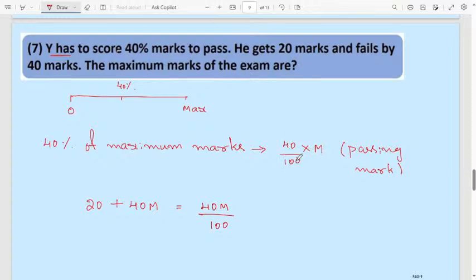Okay. 40 by 100 into maximum. This is the passing mark. We don't know the passing mark. We have to find that one.